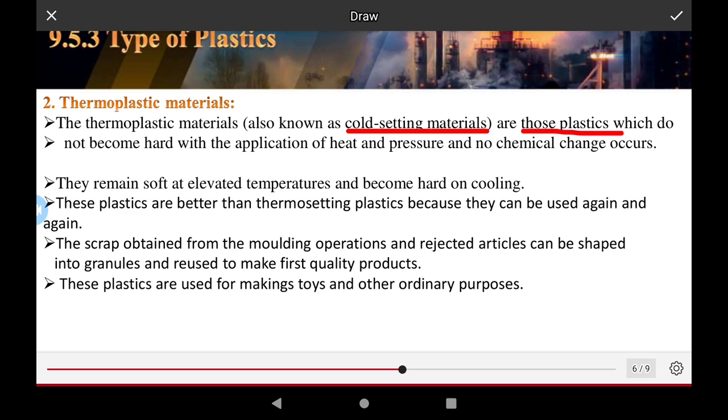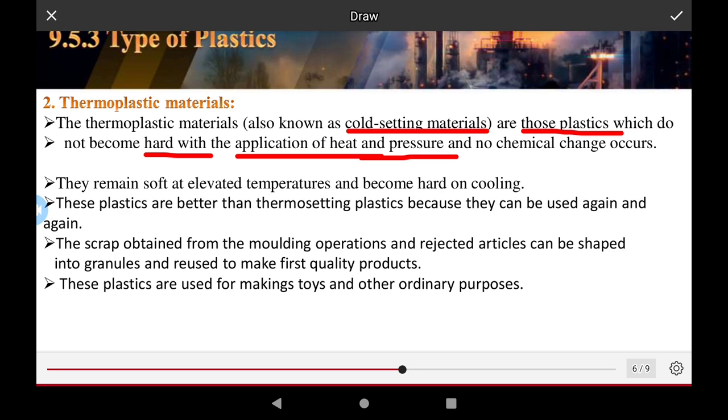These are plastics which do not become hard with the application of heat and pressure.